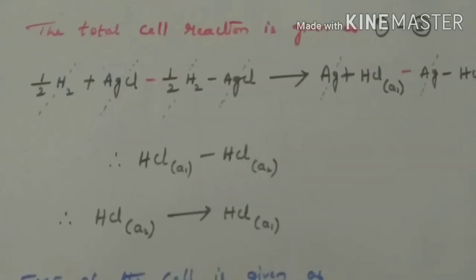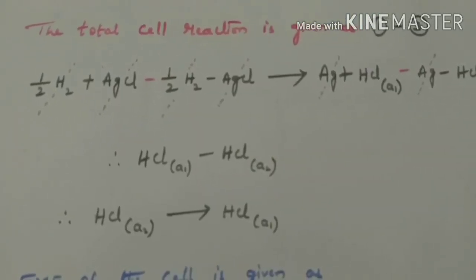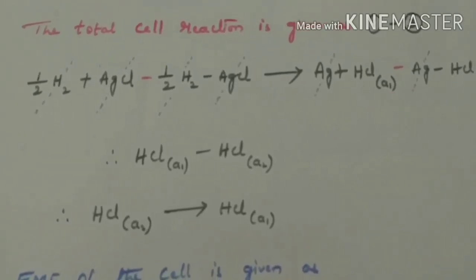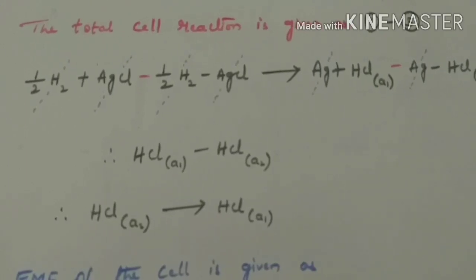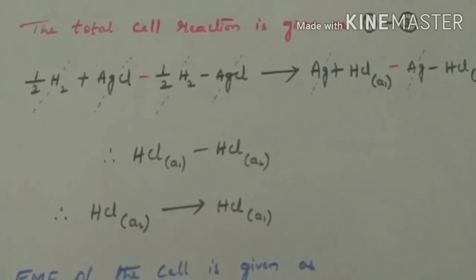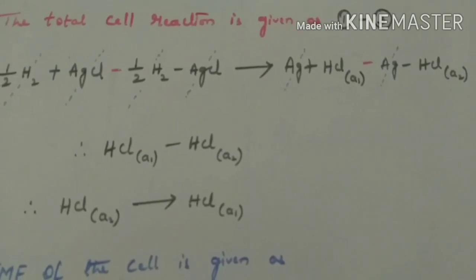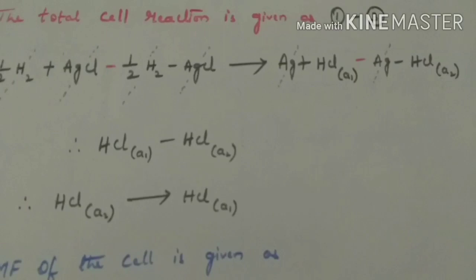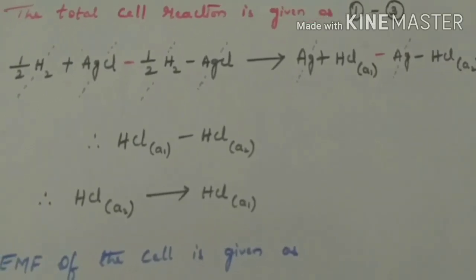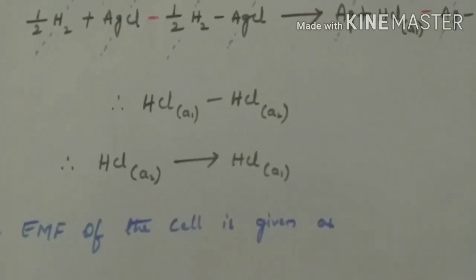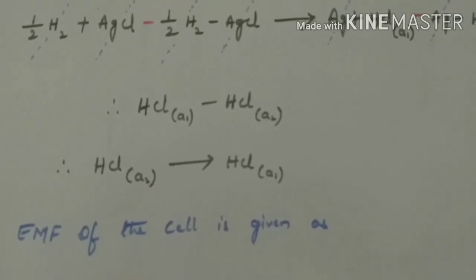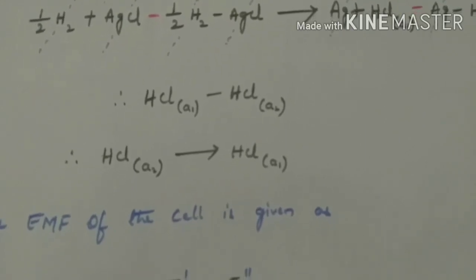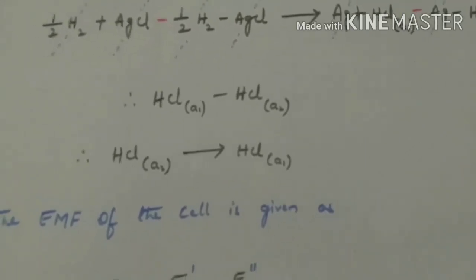The total cell reaction is given as the difference between equation 1 and equation 3. Then we get half of H2 plus AgCl minus half of H2 plus AgCl gives rise to Ag plus HCl of activity a₁ minus Ag plus HCl of activity a₂. Then the similar terms cancel each other, and the leftover term is HCl of activity a₁ minus HCl of activity a₂. Therefore, HCl a₂ gives rise to HCl a₁.